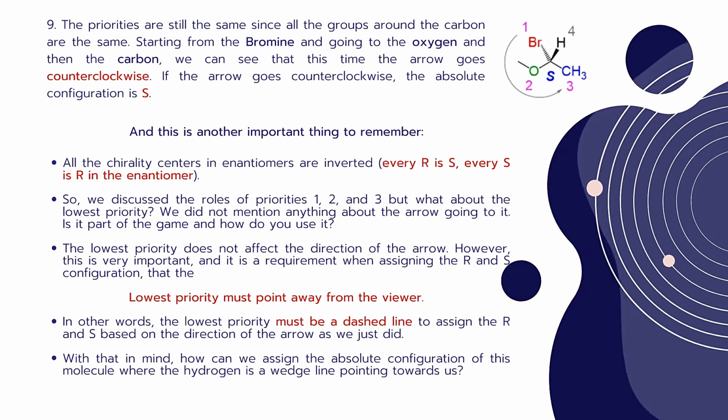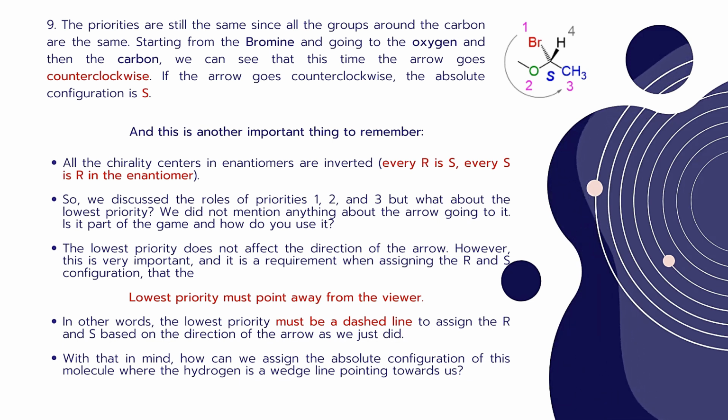Okay, so we discussed the roles of priorities 1, 2 and 3, but what about the lowest priority? We did not mention anything about the arrow going to it. Is it part of the game and how do you use it? Okay, so the lowest priority does not affect the direction of the arrow.